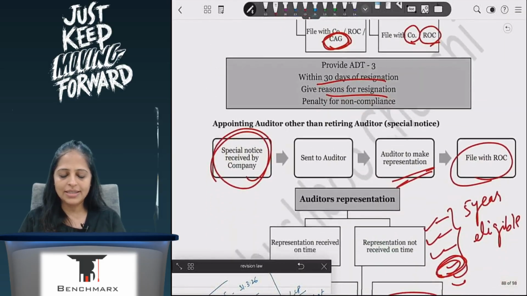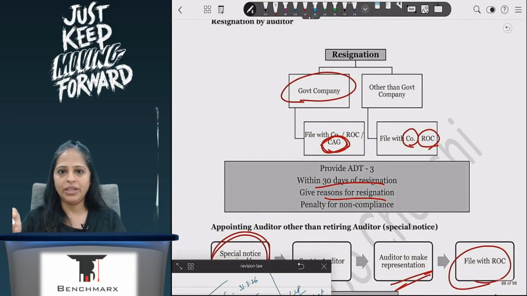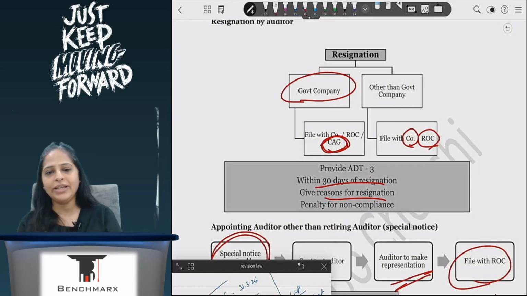Okay? So one is I am removing him, special notice will be required, plus an application has to be made to the CG, and then CG will give an opportunity of being heard and remove. Second is he is resigning. If he is resigning, he will give 30 days' notice to the company and the ROC, and if it is a government company, to the CAG, and resign. Third is that I am not reappointing him.